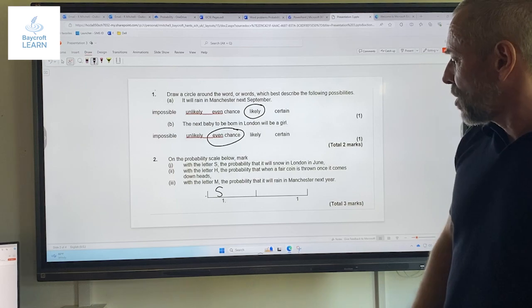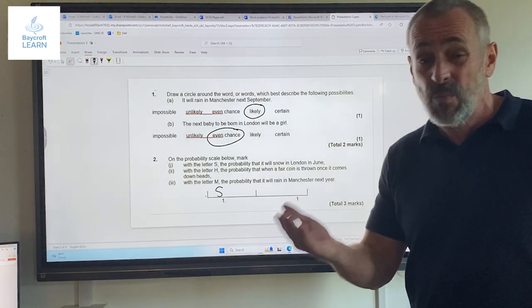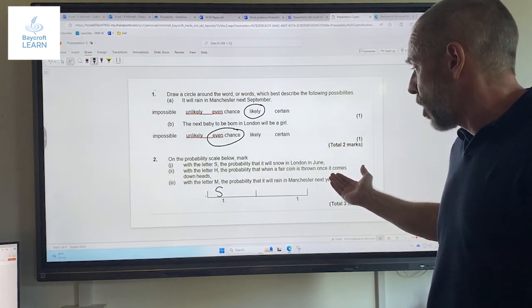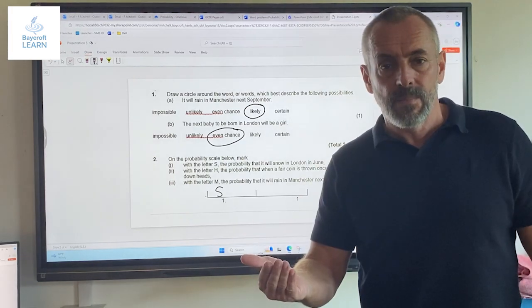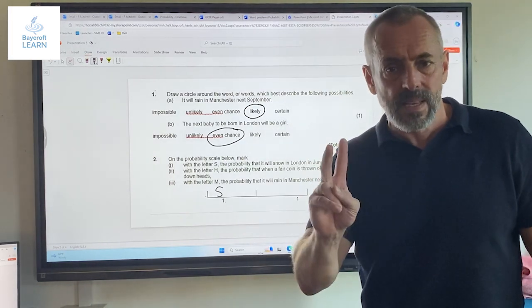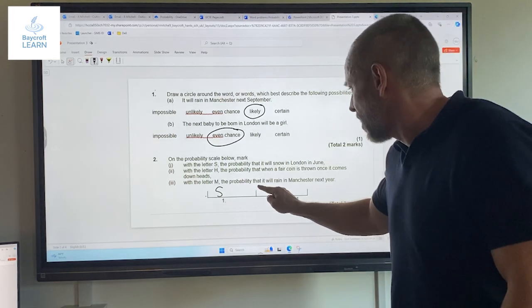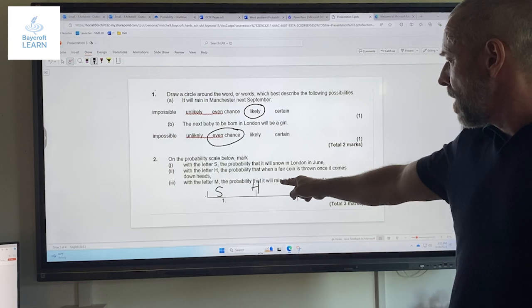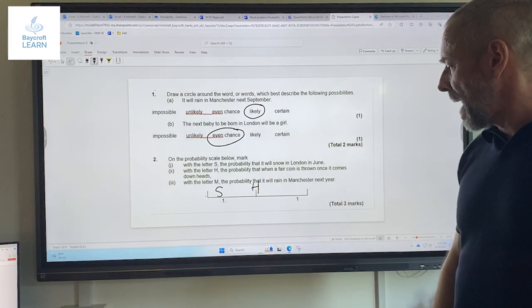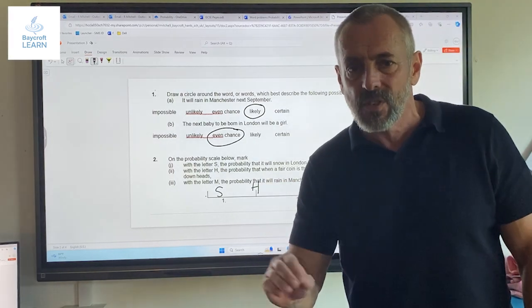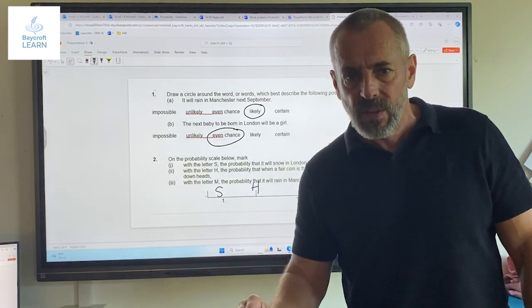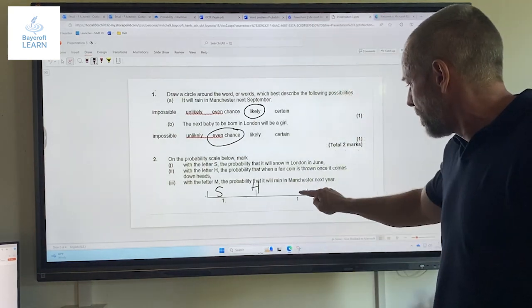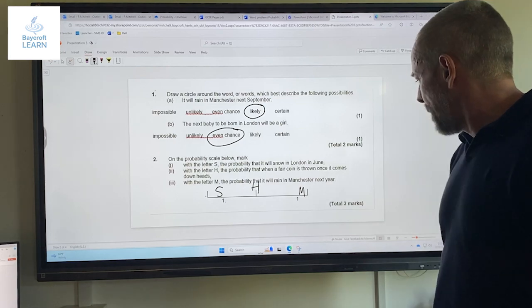With the letter H, the probability that when a fair coin, which just means a normal coin, is thrown, it comes down on heads. Well, we've got 2 possibilities, haven't we? So that is an even chance. So we're going to put our H here. And with the letter M, the probability that it will rain in Manchester next year. Now that is as close to certain as you can get without being absolutely certain, I would say. So I'm going to put my M all the way up here.